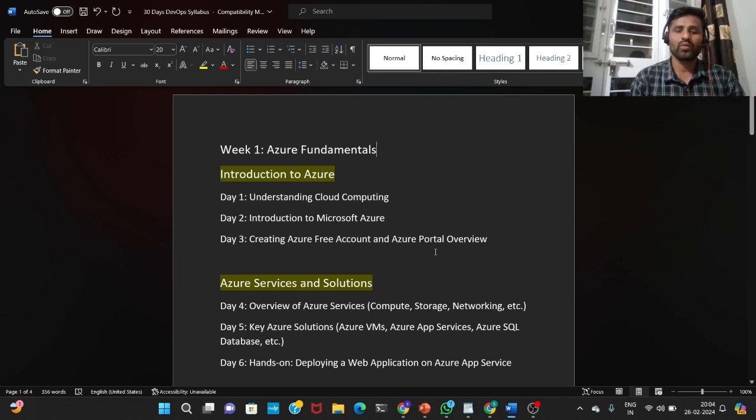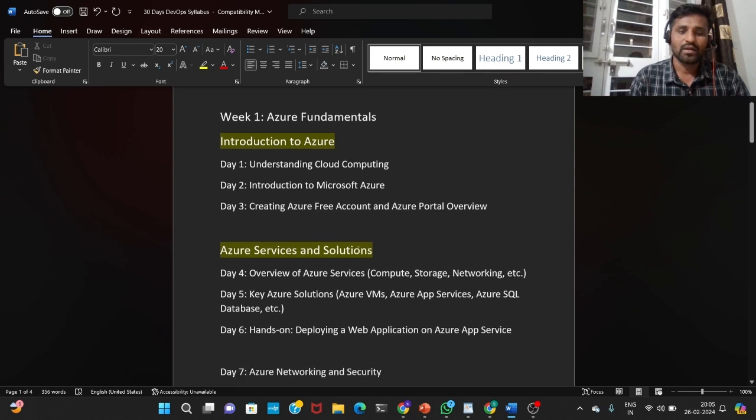We'll see how we can create the Azure free account and how we can use the Azure portal, where we need to go, how to go, and what needs to be found, right? All those things we'll look into on day 3. And day 1 and day 2 we'll see about cloud computing and the introduction of Azure cloud.